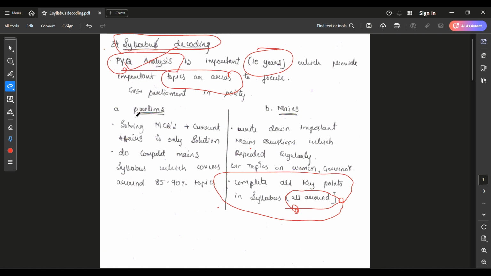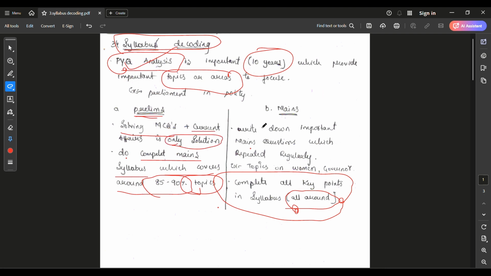Okay guys, in the prelims examination, do complete the main syllabus, which covers around 80 to 90% of the topics. Many people don't know about the prelims syllabus. No one knows about it. They just mention some topics, that's it. They don't know what they ask. That's why completing the entire mains syllabus will be a weapon for the preliminary exam, because 80 to 90% of the topics are directly taken from the main syllabus only. For prelims, solving MCQs and current affairs is the only solution.